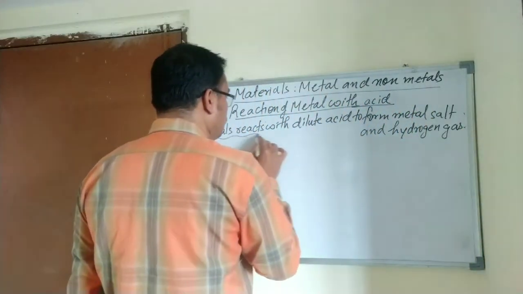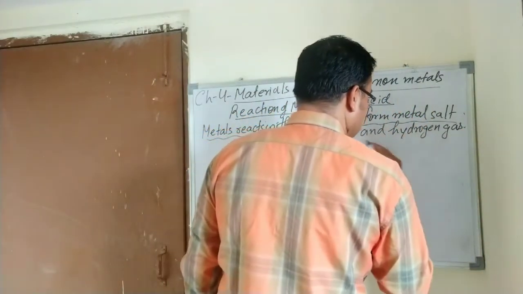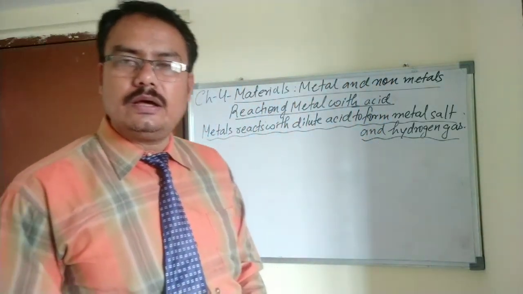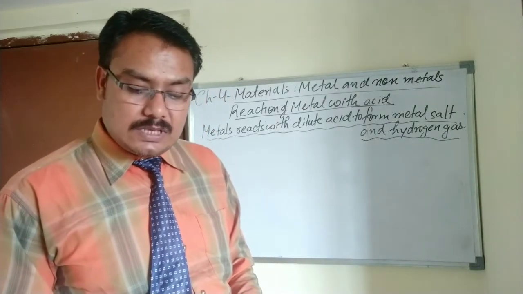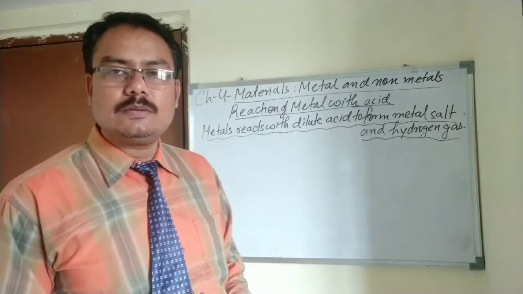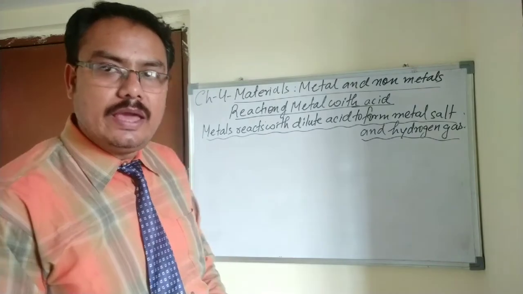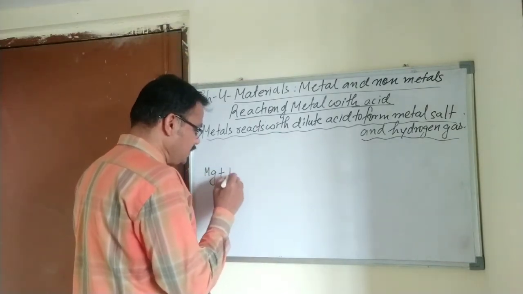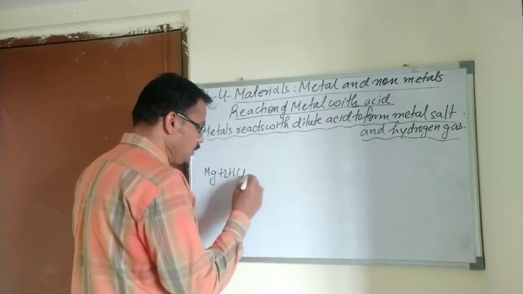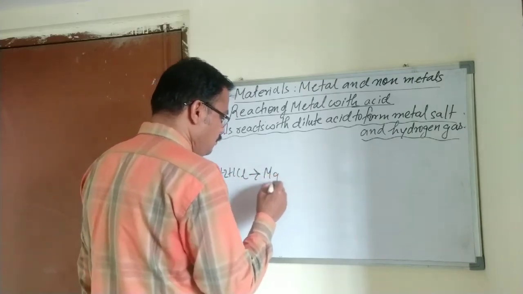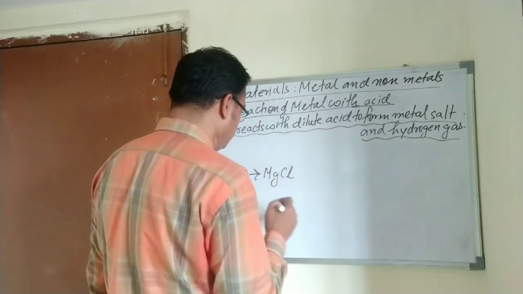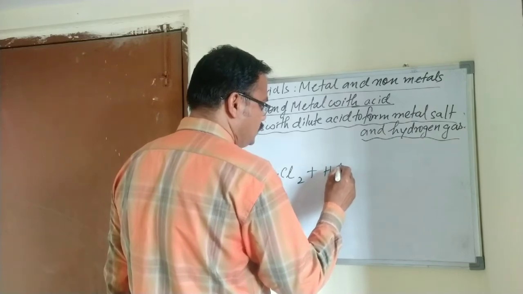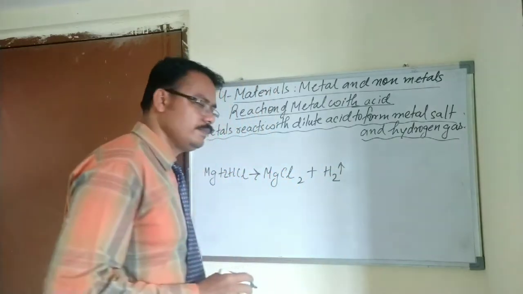So metal reacts with dilute acid to form metal salt and hydrogen gas. Just for example, you can see magnesium when it reacts with HCl. Magnesium when it reacts with HCl, it forms magnesium chloride, and at the same moment hydrogen gas is released.